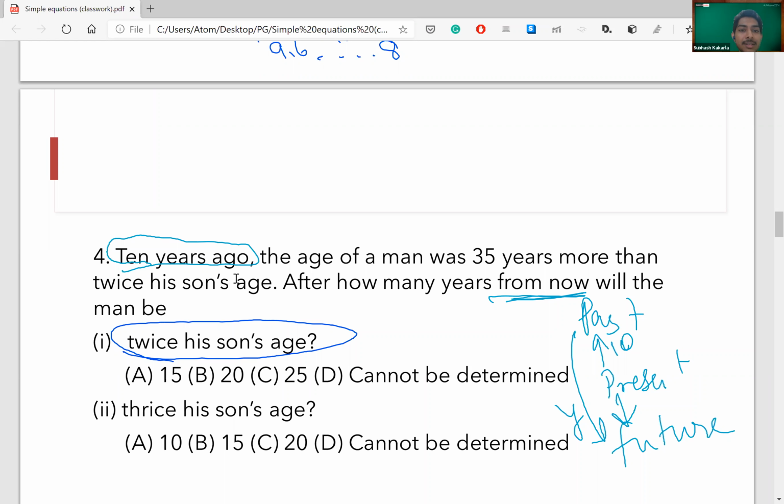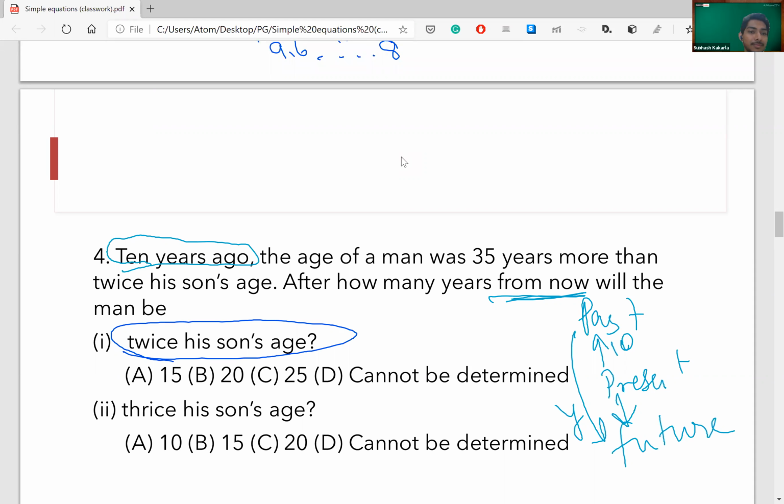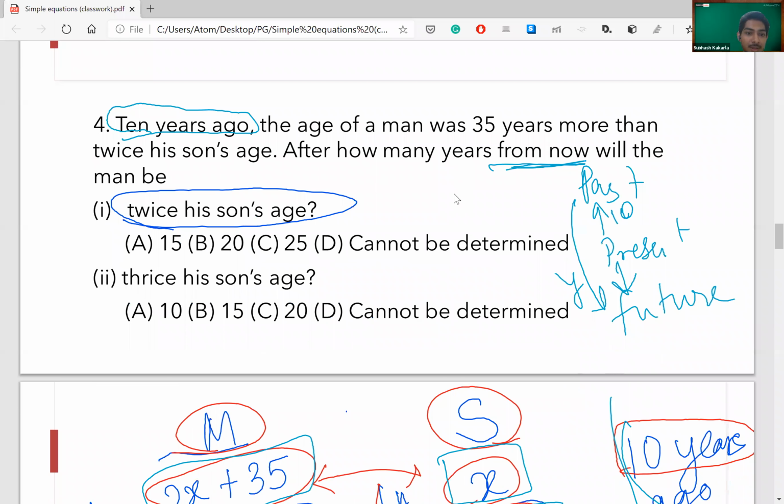If you have doubts regarding this, I will post the solution in the group. No need to worry about that part. It's not that once I say it is a homework question, that means I will not discuss it. No, the answer is not 15. The answer is not 15, Priya. Yes, Manideep, your answer is right. Okay, so moving forward, this will be a homework question and I want everybody to get an answer.